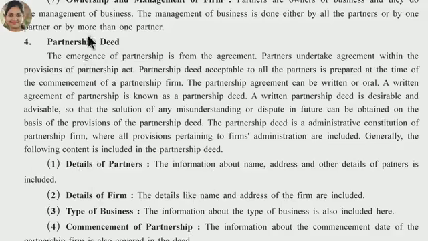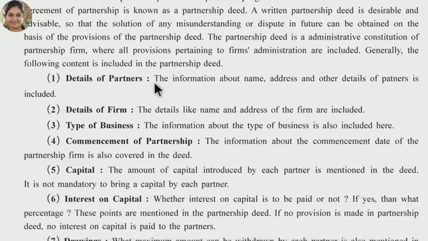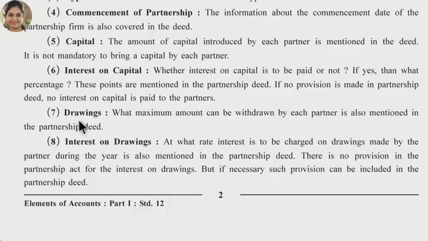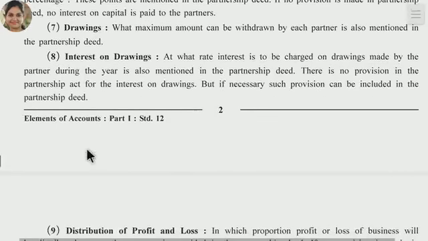Now, in the partnership deed, which particulars will be included? Here, details of partners, details of the firm, it means name, address of the firm, type of business, commencement of partnership, it means the date of commencement of business, what will be the proportion of capital of each partner, it means the capital, what will be the interest on capital, what is drawing, how partners can withdraw their amount from the partnership firm, interest on drawing.